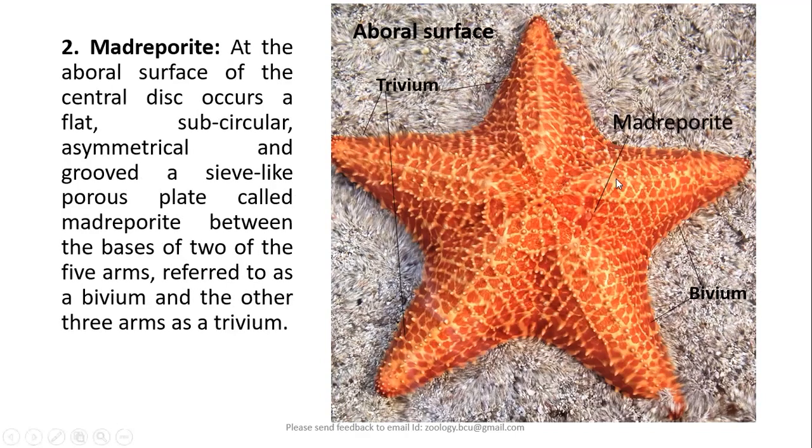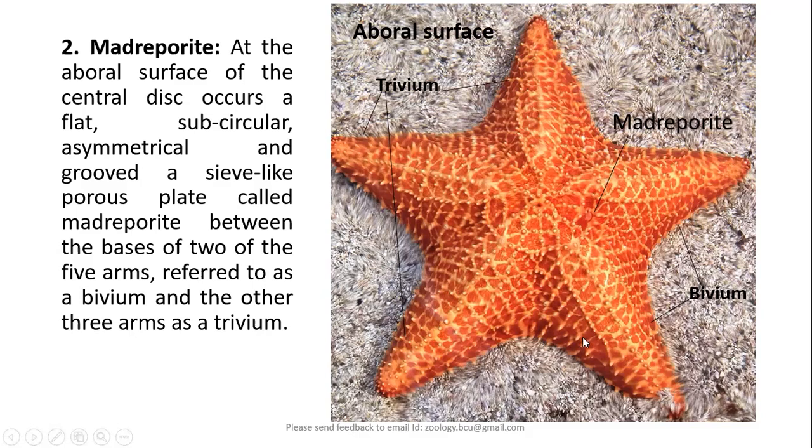Apart from that, we see madreporite on the aboral surface. So at the aboral surface of the central disc also occurs a flat, subcircular or asymmetrical, grooved sieve-like porous plate called madreporite between the bases of 2 of the 5 arms, referred as bivium.